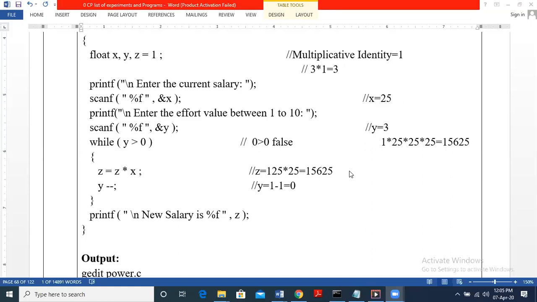Okay, thank you. So we have seen this example using a while loop, so you have to try the same using a for loop. I hope you can try this using a for loop. We have a few minutes left for the class.